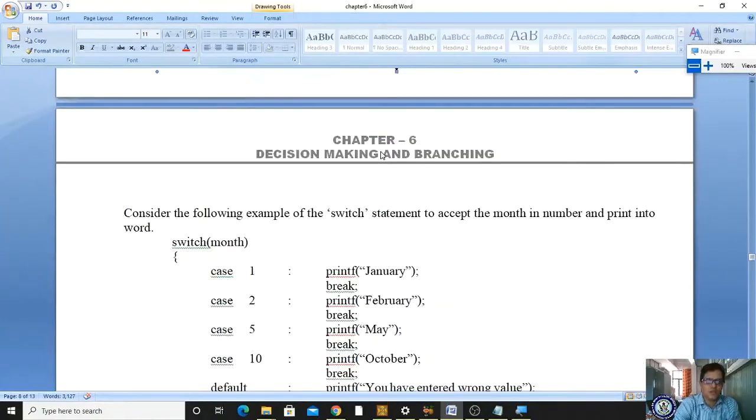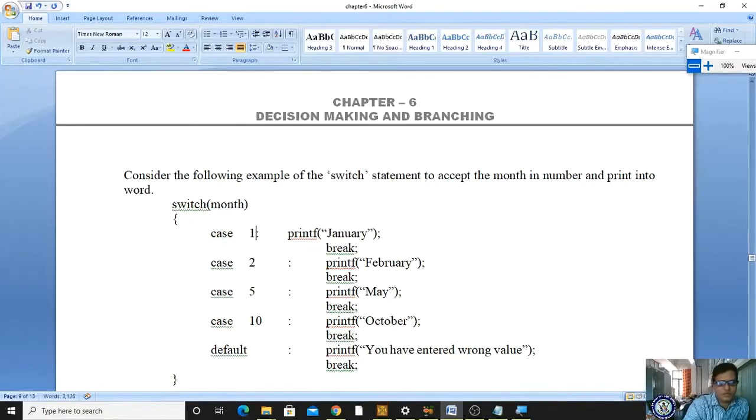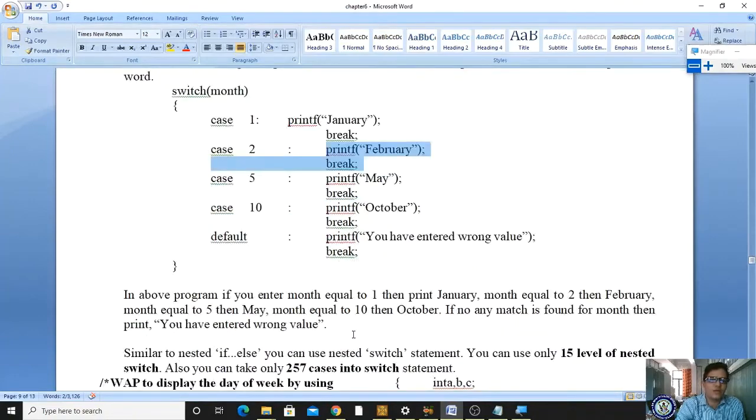Now let us see, I am using month. I have to enter the month value. If I enter the month value as 1, it should not have a space before the colon. Like this it will be evaluated. It will print January. Afterwards we immediately give the break. If you use the break, control will immediately move out of this statement. Case 2 you write February and break. Case 5 May break. Case 10 October break. Likewise you can develop your program.